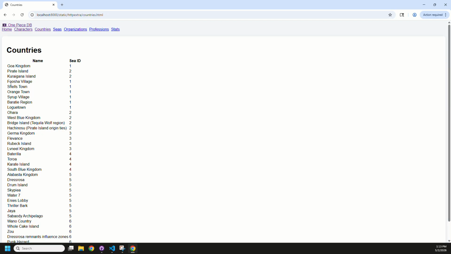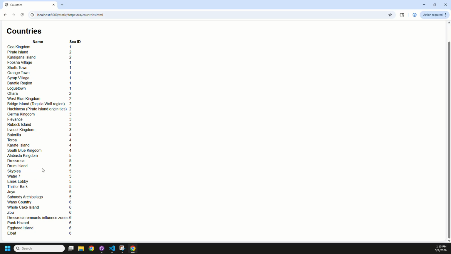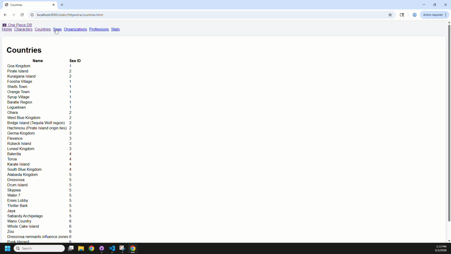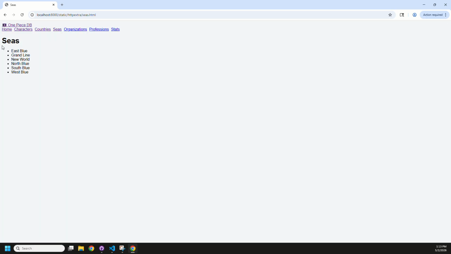If you go to countries, it has the name of just about each country that we have known about in the series, as well as an ID for each sea they belong in. Here is the list of seas that they could belong in.